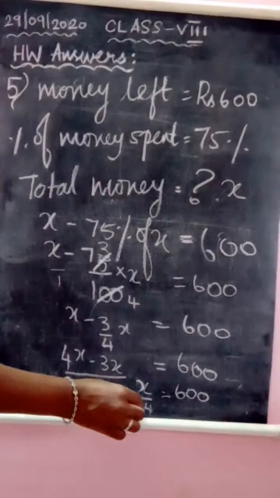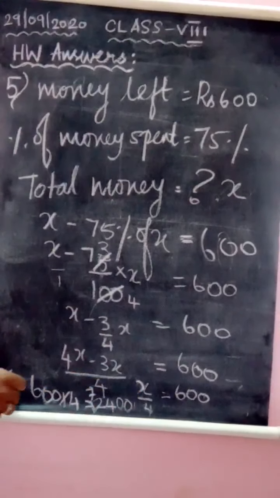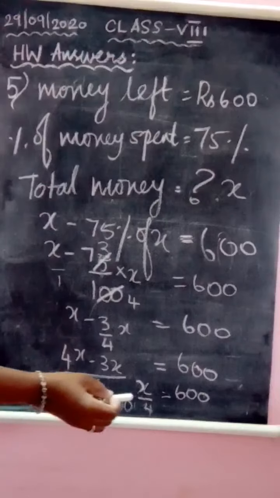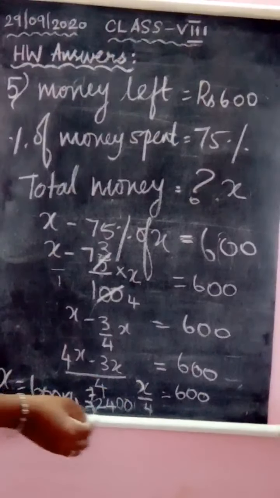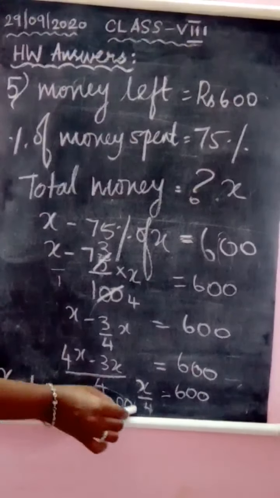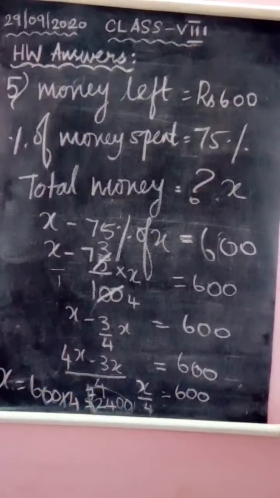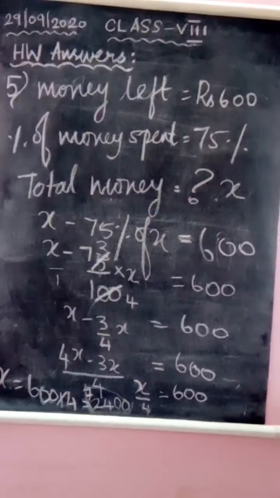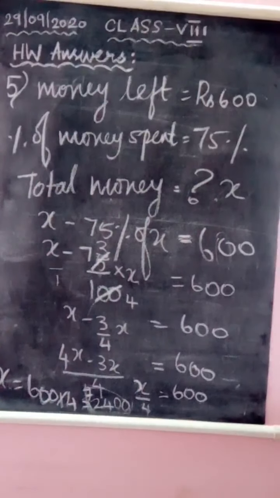Okay. So totally she had rupees 2400 with her. Since I don't have space here, I am writing on the left side. You have to write it below the other step. After this step you have to write this step, and then you have to write the last step. So X value is rupees 2400. So Chameli had rupees 2400 with her.